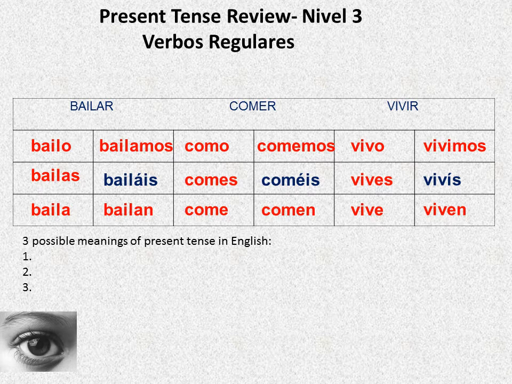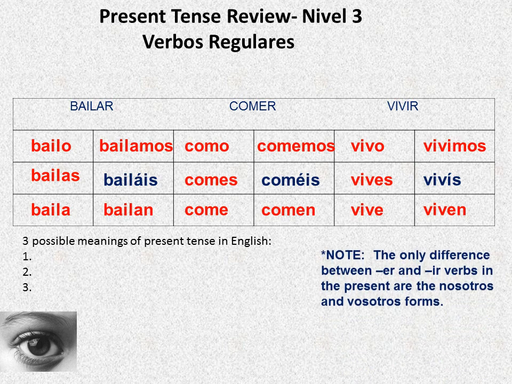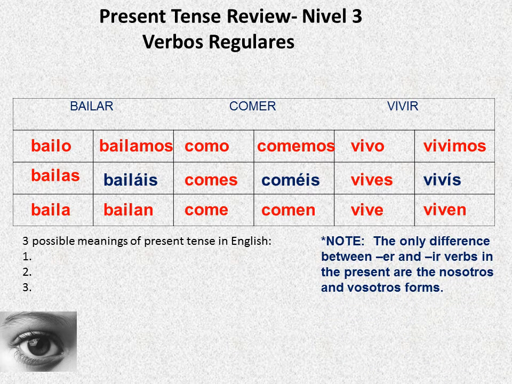Wow, I noticed that all those vosotros forms have accents in AR, ER, and IR. You are right, all of them have an accent. And also I noticed that ER verbs and IR verbs have the same endings. Do they really? Except one of them, two of them. So it's going to be really easy to study, because we don't need to memorize that much. ER, IR the same except the nosotros forms. Exactly, which is one has emos and the other one has imos with an I.